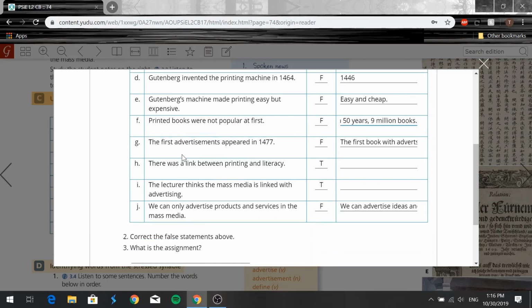Then we have G. The first advertisements appeared in 1447 or 1477. F, it was the first book with adverts, right? Then we have H, there was a link between printing and literacy. That's true. The lecturer thinks the mass media is linked with advertising. True as well. And we can only advertise products and services in the mass media, which was false. We can advertise ideas and opinions too.